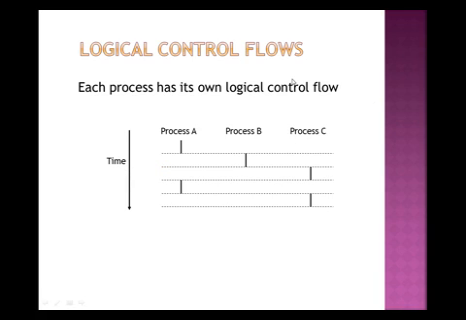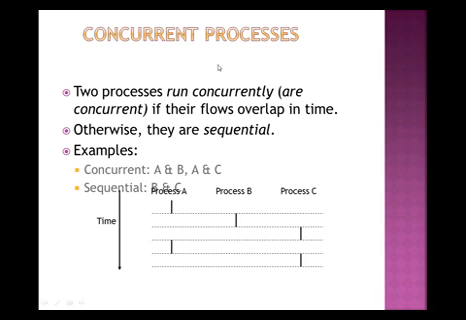Every process has its own logical control flow, that is process A, process B and process C, and time runs from the top to the bottom. The next slide asks what a concurrent process is. Two processes run concurrently if their flows overlap in time.